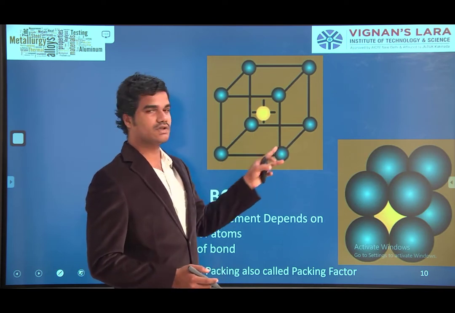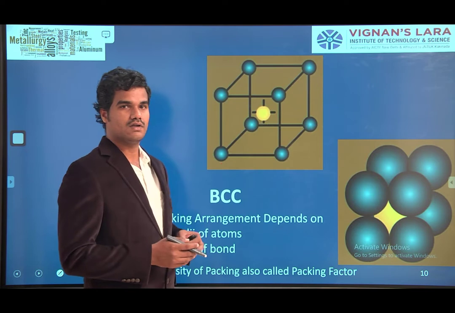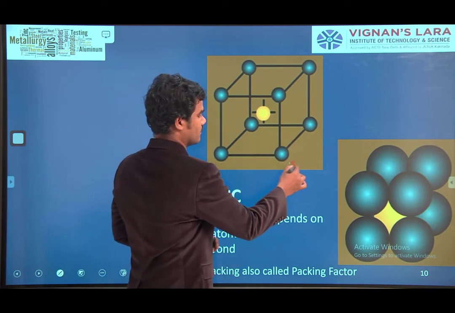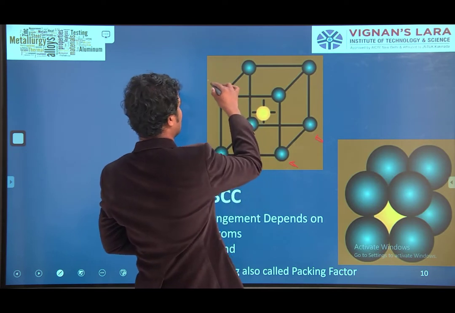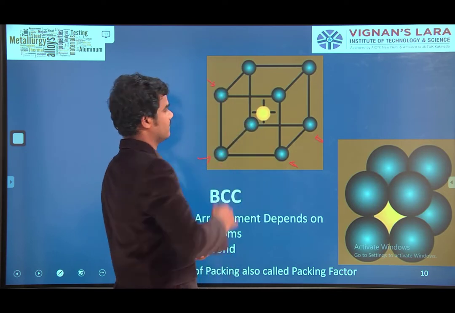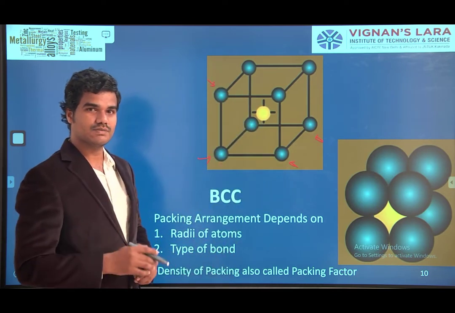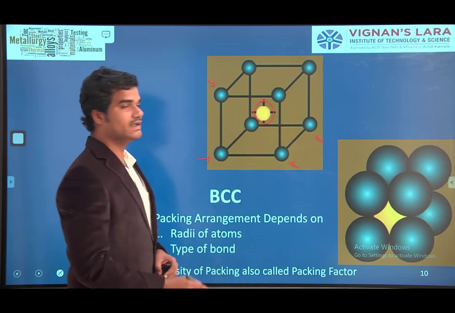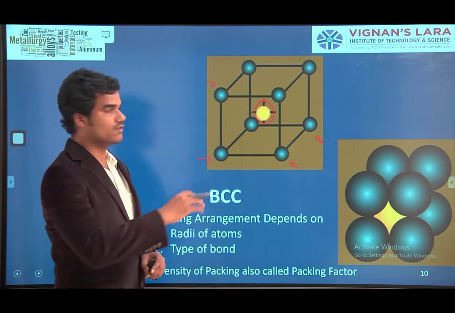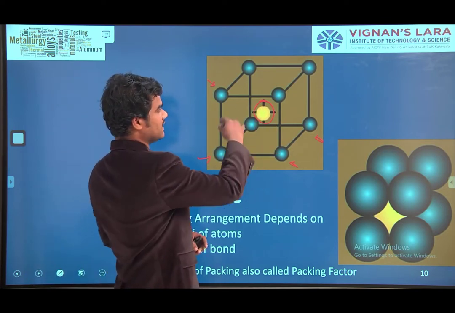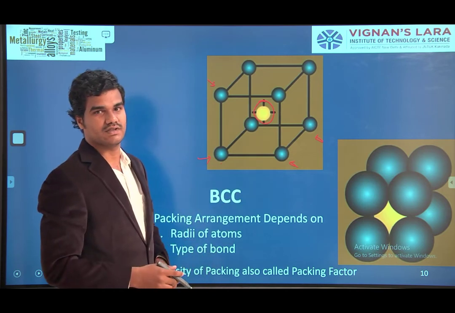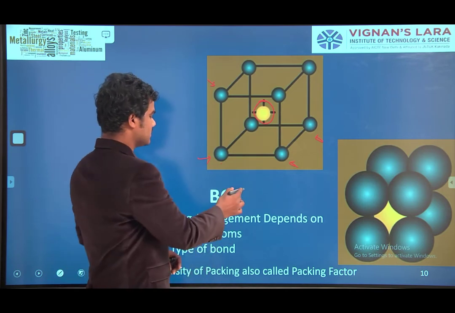All the atoms are placed at the corners, whereas one atom is there at the center. To the entire unit cell, one center atom is there. So it is a body centered cube.